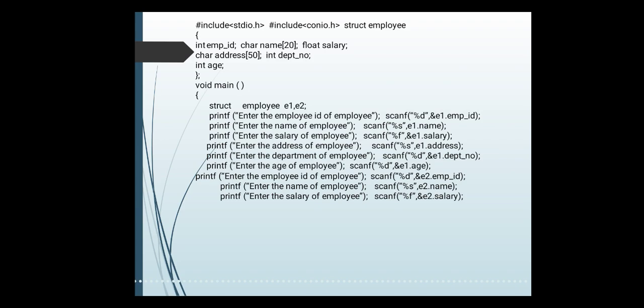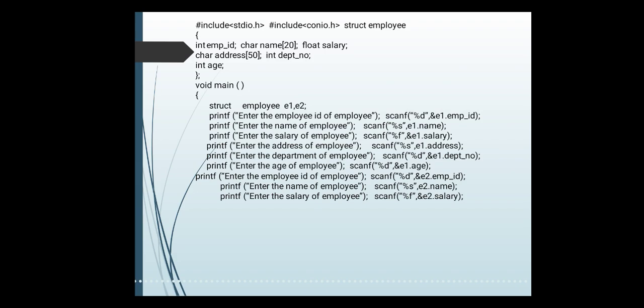Then inside the main we are creating two variables of our structure. One is e1, another is e2. Struct employee e1, e2. Here we are creating two variables of our structure employee. Now we are accessing the values with the help of printf and scanf statements for e1 and e2.